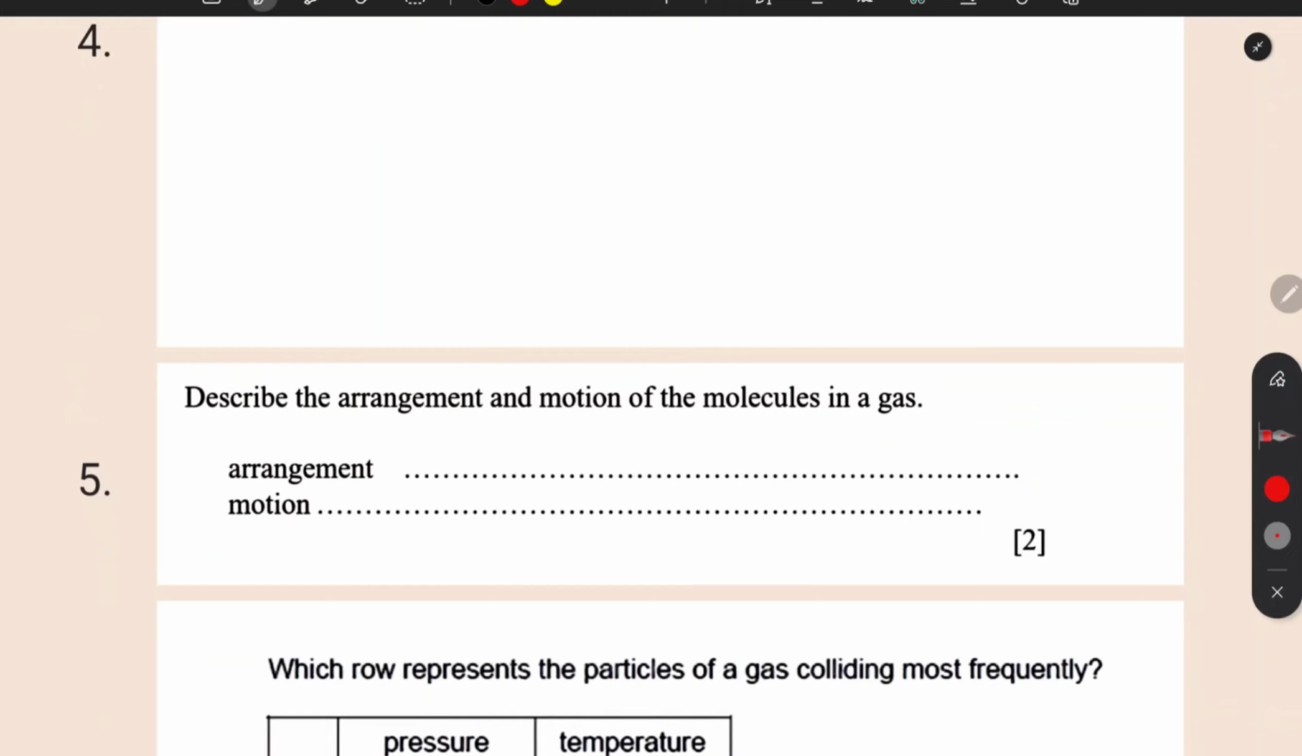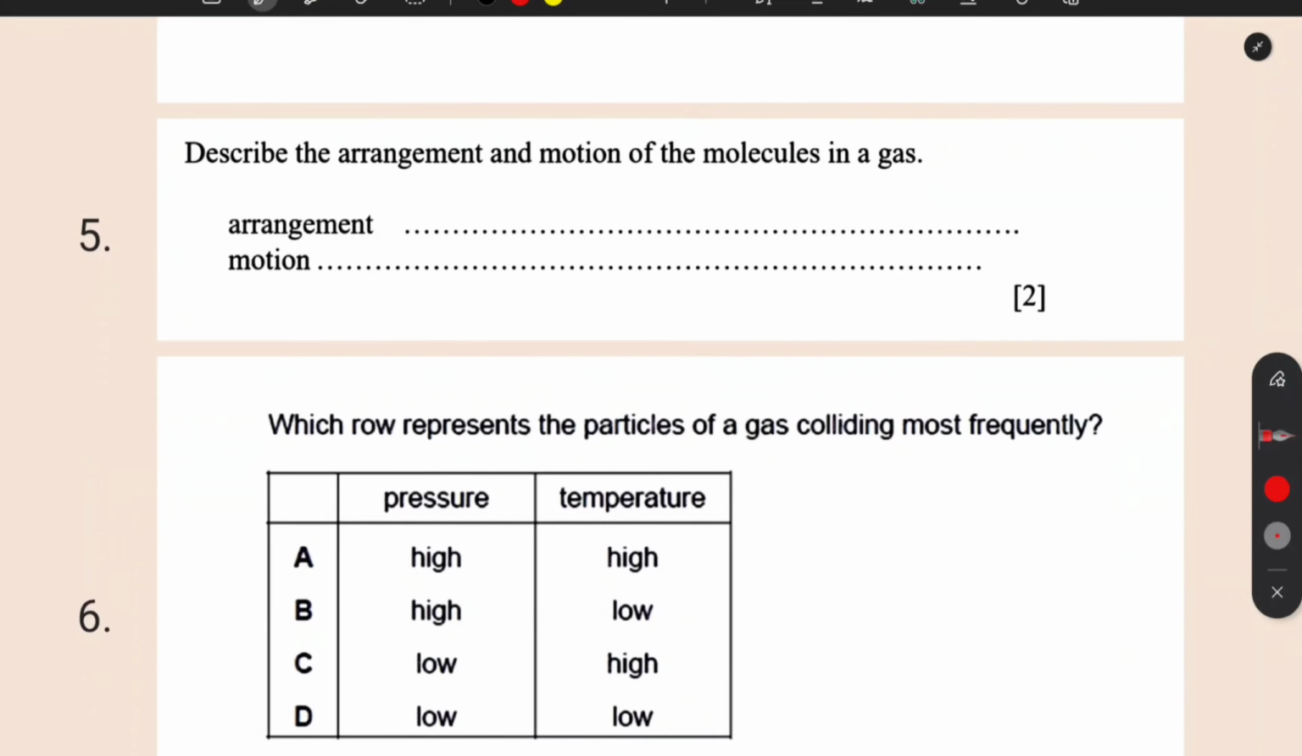Now describe the arrangement and motion of molecules in a gas. Gas molecules are randomly arranged. We know that molecules of gas can collide with each other, they are far away, so they can be randomly arranged. And what type of motion can these have? Free random motion. So particles of gas can have free random motion.